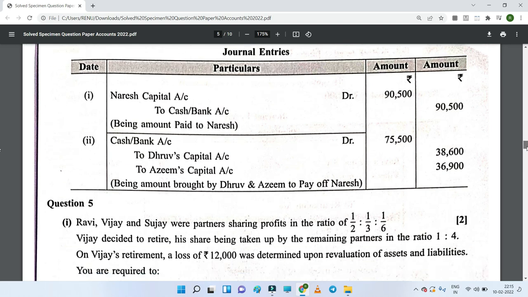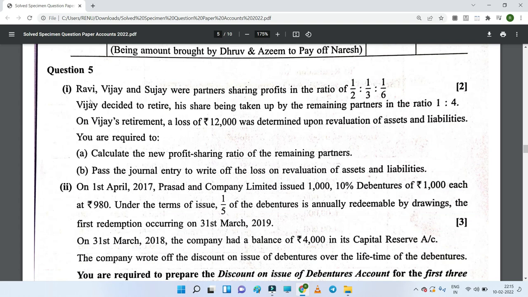Now let's come to the next question, question number 5. In this it's been given that Ravi, Vijay and Sujay were partners sharing profit and losses in the ratio 1/2 is to 1/3 is to 1/6. Vijay decided to retire and his share being taken up by the remaining partners in the ratio 1:4. Now as Vijay's share, that is 1/3, is going to be divided among the remaining two partners, Ravi and Sujay, in the ratio 1:4. On Vijay's retirement, a loss of 12,000 was determined upon the revaluation of assets and liabilities. You are required to calculate the new profit sharing ratio of the remaining partners.